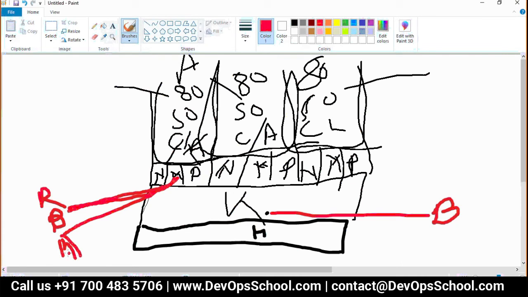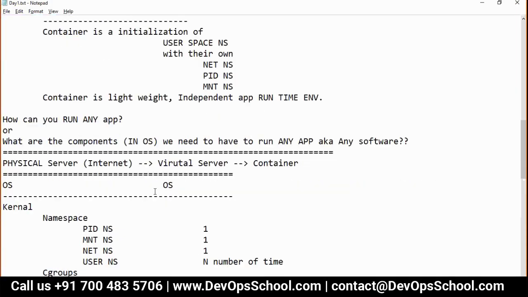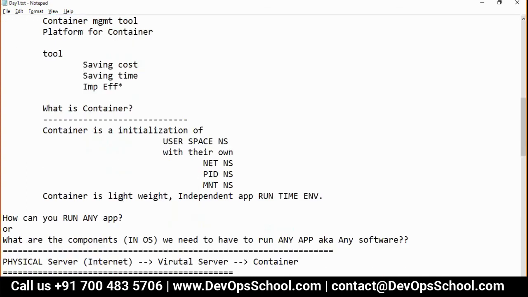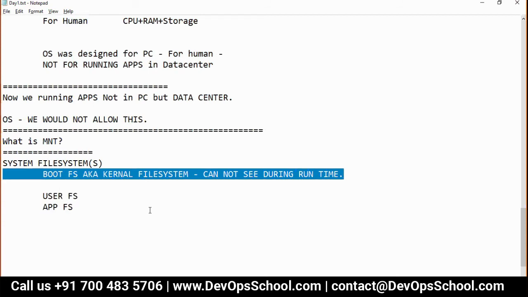So here, in short, the kernel is here, root, boot, and application are here, and this is the complete thing, and each user gets their own mount. See here. So that way, as I said, this is a complete independent runtime environment. So in short, each user will get their own root file system, user file system, and application file system. Did you get this answer?